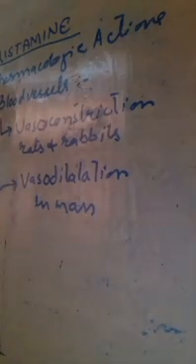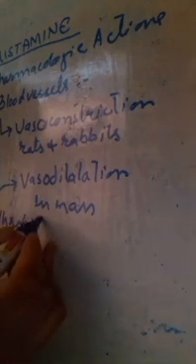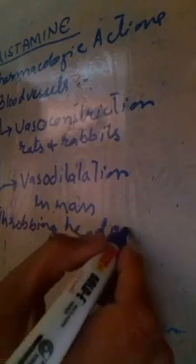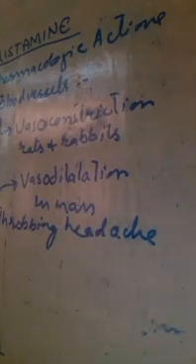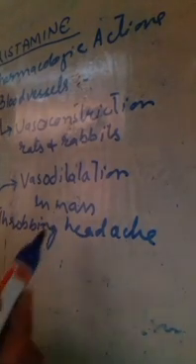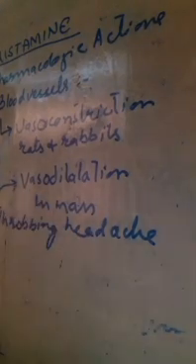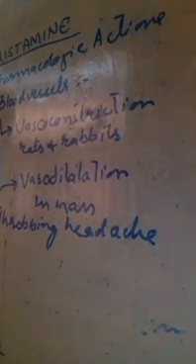This vasodilatation is associated with the throbbing head pain, or headache. Histamine causes throbbing headache. Why throbbing headache? Because it causes stretching of the nerve endings around the cranial arteries. The nerves which are present around the cranial arteries get stretched due to the effect of histamine, which results in the sensation of the throbbing headache.